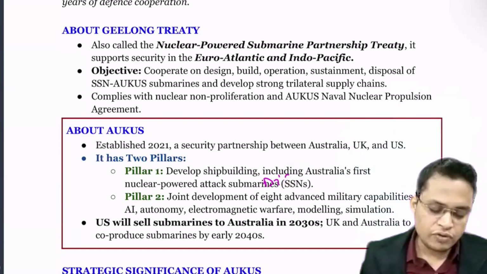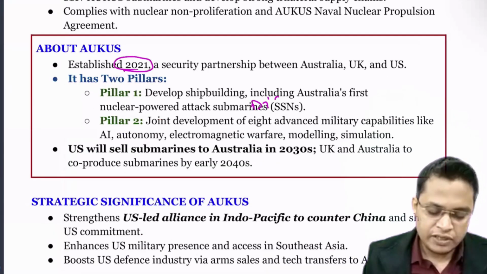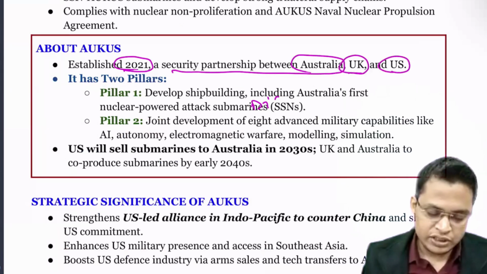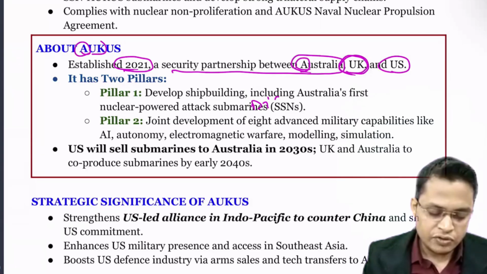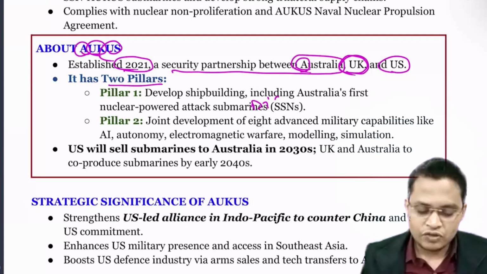So next we are going to discuss what is AUKUS. AUKUS was established in 2021, a security partnership between Australia, UK, and USA. You can see A is taken from Australia, UK, and USA. It's a trilateral security agreement. It has two pillars. So what are the pillars?